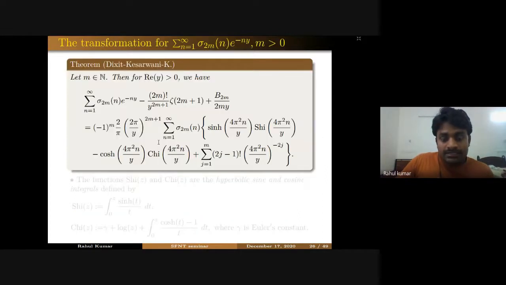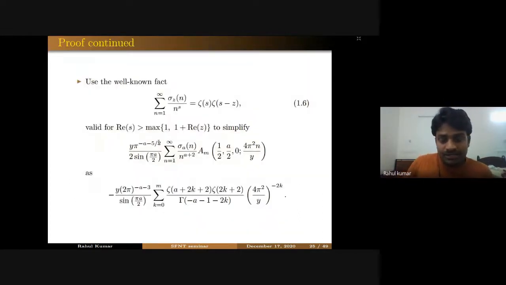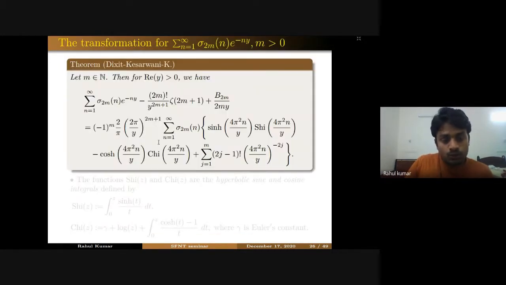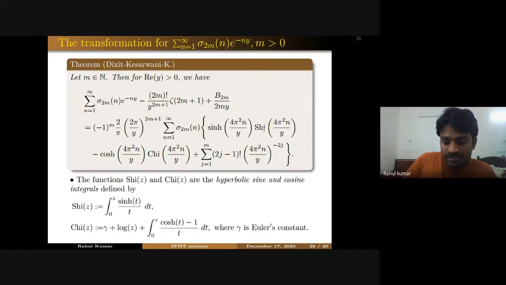So now I will be discussing various special cases of this master identity. First of all, I discuss a new transformation for sigma 2m, which was not known before. If you take a equal to 2m in our result, you will see this transformation coming up for sigma 2m, where m is a natural number. And you may wonder where this sine hyperbolic and this SHI function come from. SHI function is nothing but the hyperbolic sine integral, and this CHI is nothing but the hyperbolic cosine integral, and they are defined by these integral definitions.